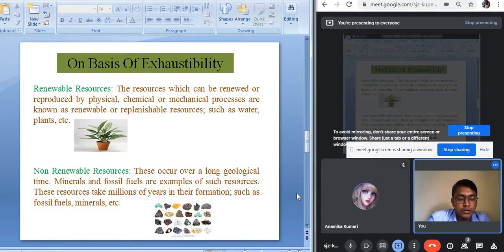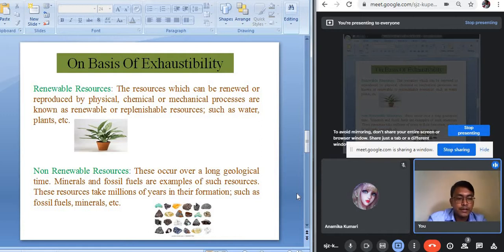Basically the fossil fuels and the different kinds of minerals are examples of non-renewable resources. For example, coal, petroleum, natural gas, iron ore, aluminium, bauxite, these are examples of non-renewable resources. So on the basis of exhaustibility, the resources can broadly be classified into two categories, the renewable resources and the non-renewable resources. We just discussed the classification of resources on the basis of origin and on the basis of exhaustibility.